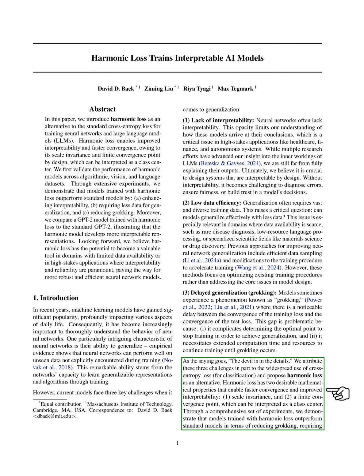We believe these challenges are partly due to the common use of cross-entropy loss and suggest using harmonic loss as an alternative. Harmonic loss has two beneficial properties. It is scale invariant and has a finite convergence point, which can be seen as a class center. Through our experiments, we show that models trained with harmonic loss perform better than standard models by reducing grokking, needing less data for generalization, and improving interpretability. We also compare a GPT-2 model trained with harmonic loss to the standard version, finding that the harmonic model develops more interpretable representations. The rest of our paper is structured as follows.